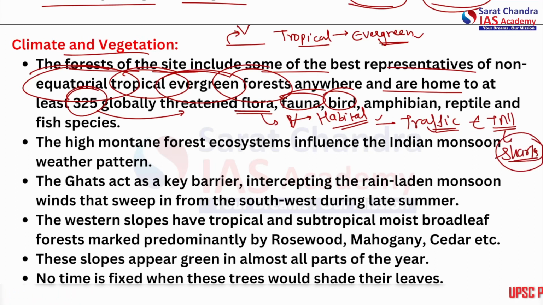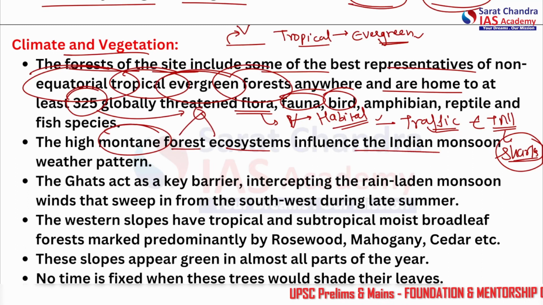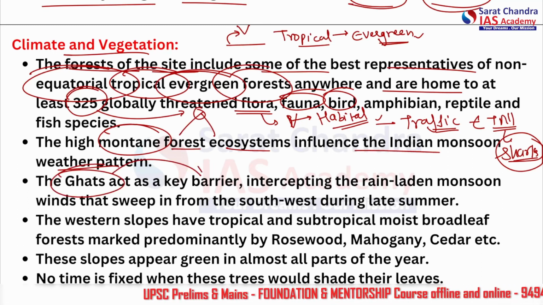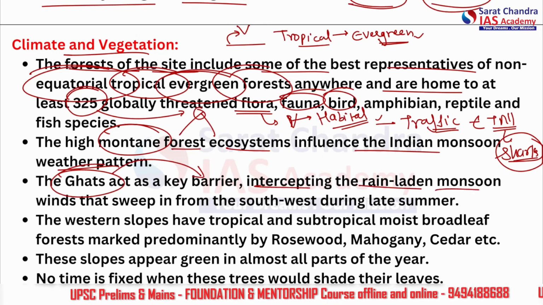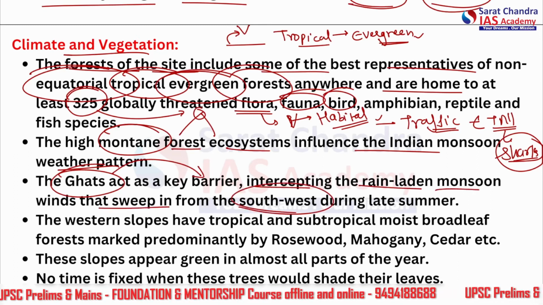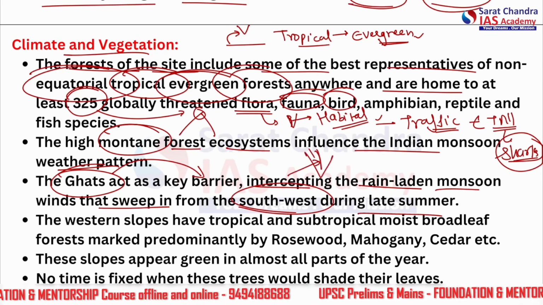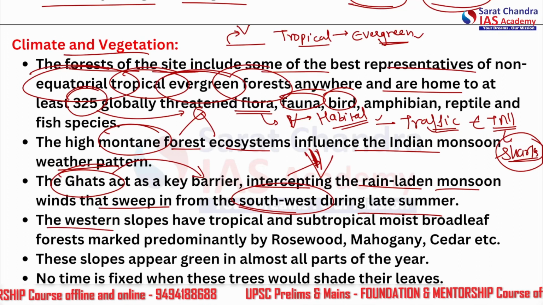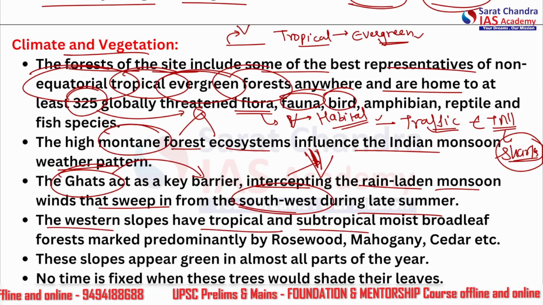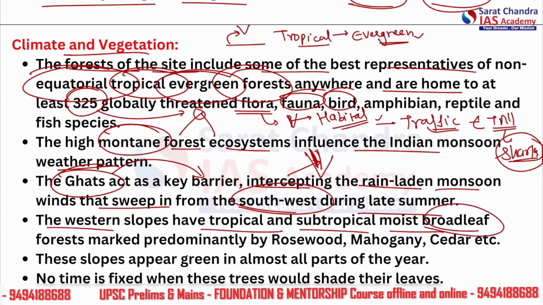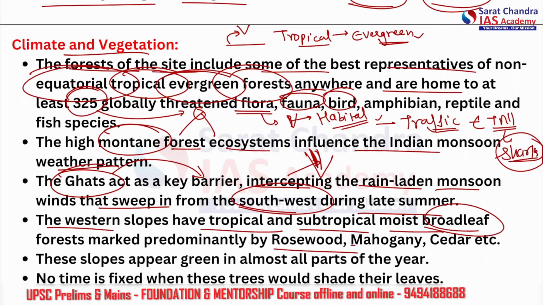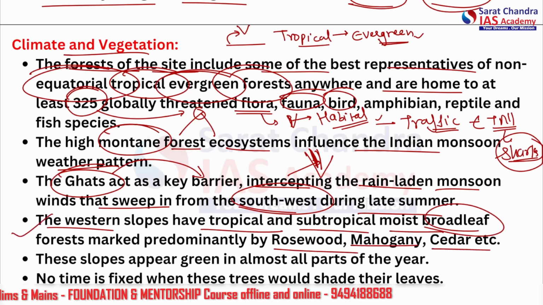Okay, so the high mountain forest, that means the forests which are located on the higher ranges of the mountains, influence the Indian monsoon weather pattern. Furthermore, the Ghats act as a key barrier in the monsoon, intercepting the rain-laden monsoon winds that sweep in from the southwest during late summer. So winds which are coming from the Arabian Sea are stopped by the Western Ghats here. The western slopes have tropical and subtropical moist broadleaf forest marked predominantly by rosewood, mahogany, cedar, etc. So please remember about this also.